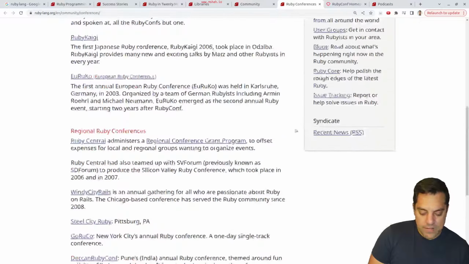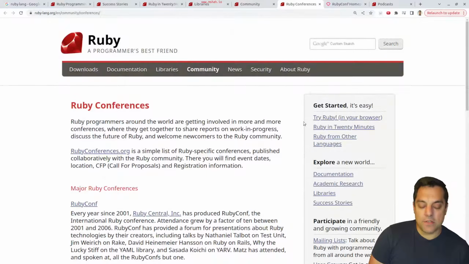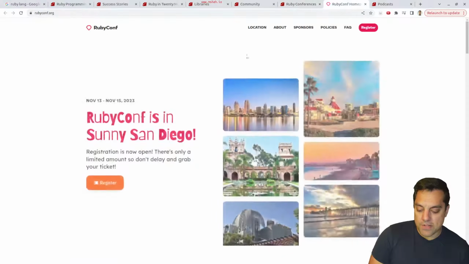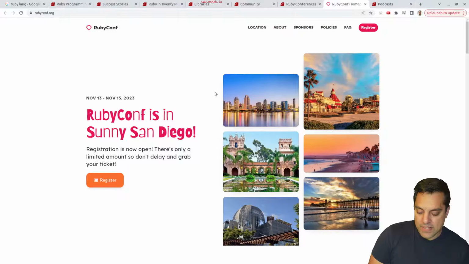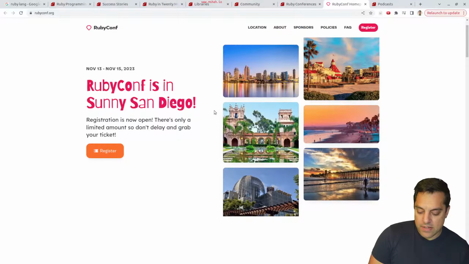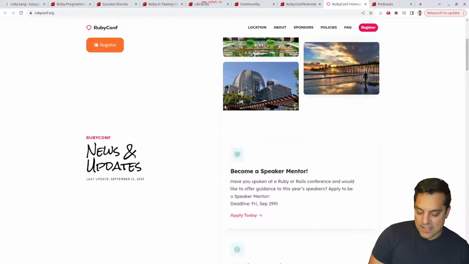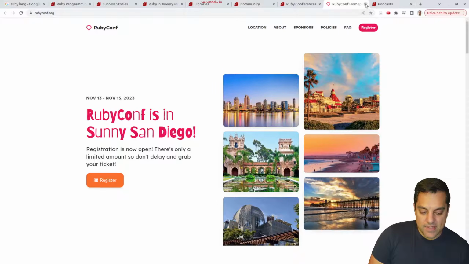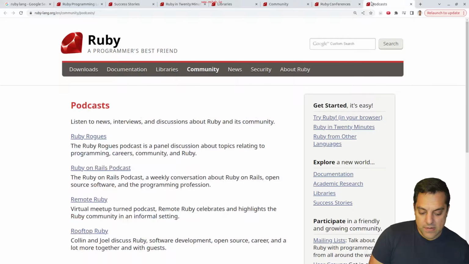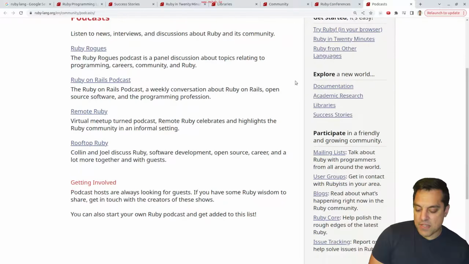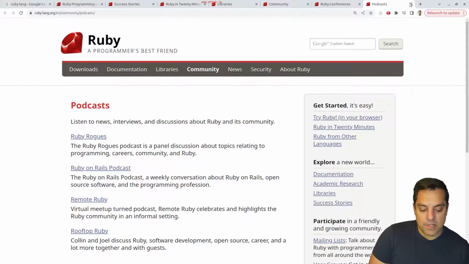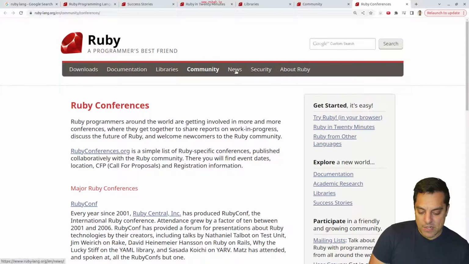Again, as I look through these programming languages, I never know all the stuff going on. But yeah, check that out here, RubyConf in sunny San Diego. That sounds great. But great to see that this is active, still going on in 2023 and so on. There's podcasts. That's probably, again, the first time I've seen that. So great things for just building community in programming languages, having all these resources. So that's pretty neat here.